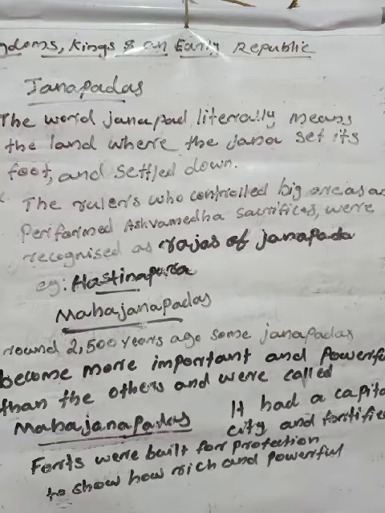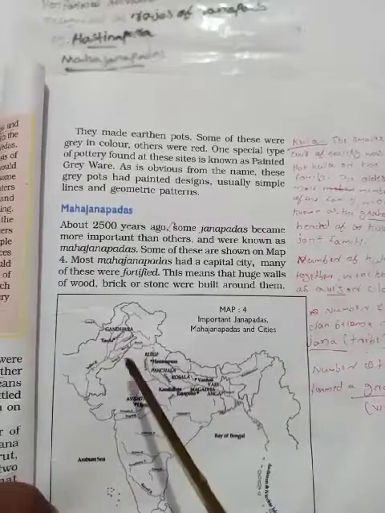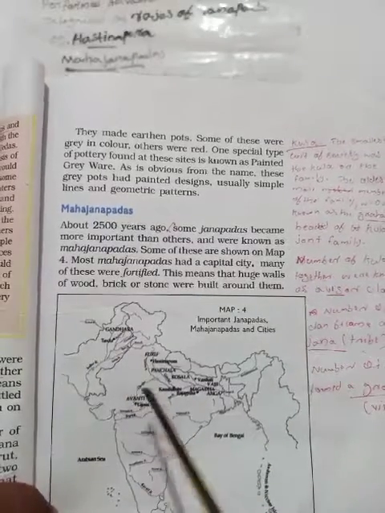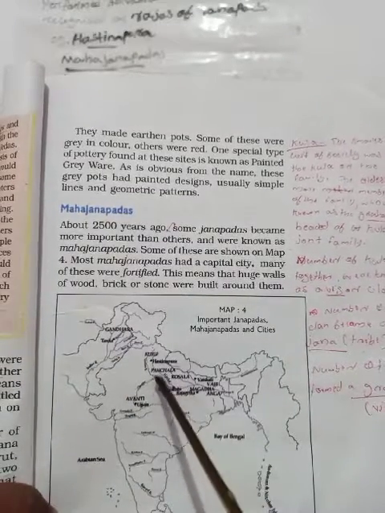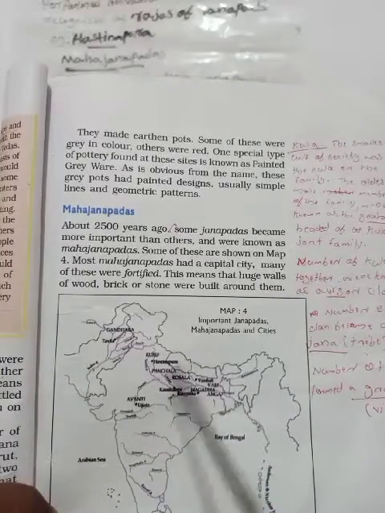Mahajanapadas. In your textbook, the map 4 is given on page number 57 in the old textbook; the new textbook, I don't know. You just look at that. Children, look at map 4. Gandhara is given, then Koisala, Panchala, Magadha, Avanti, Vaji.